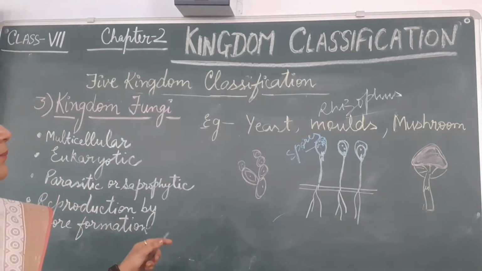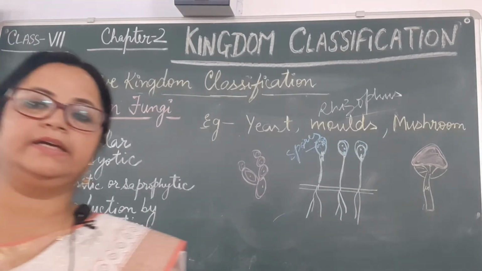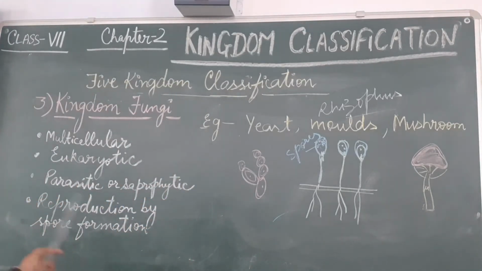Not only are there beneficial sides of fungi, but harmful effects are also present, like parasitic fungi. Parasitic fungi cause diseases. Some fungal diseases are skin diseases.